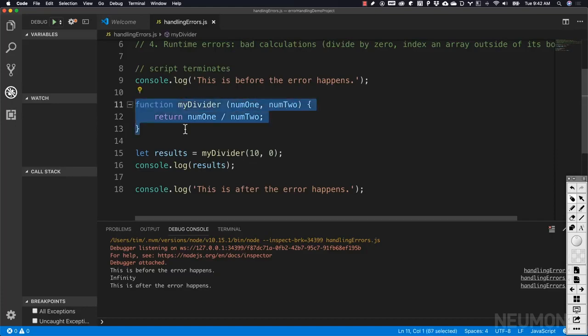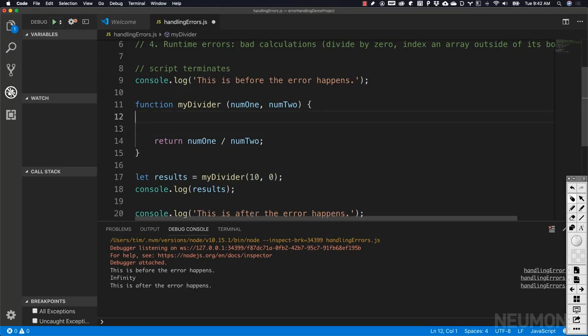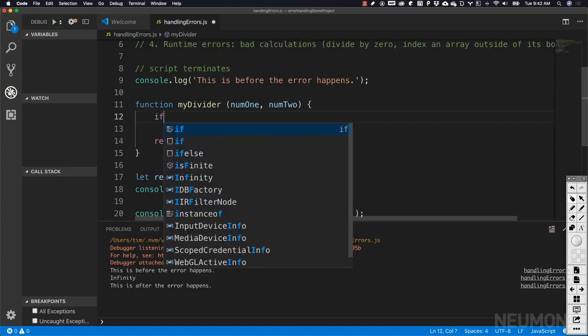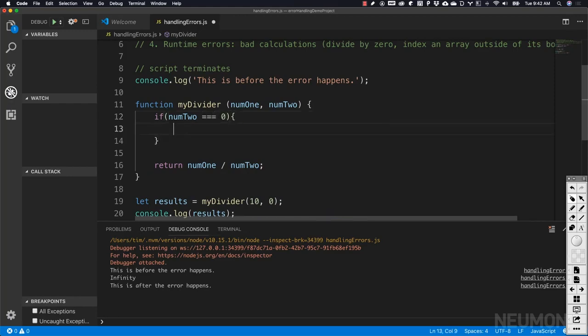So if we're going to do this myDivider function, we are probably going to want to check to see if our divisor is 0 or not. So let's go ahead and add ourselves a check first in our code to see if num2 is equal to 0. Let's say if num2 equals 0, then we're going to want to go ahead and throw an error. And let's just go ahead and do a divide by 0.